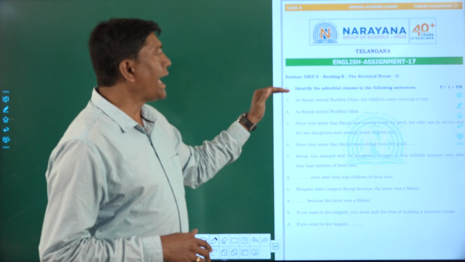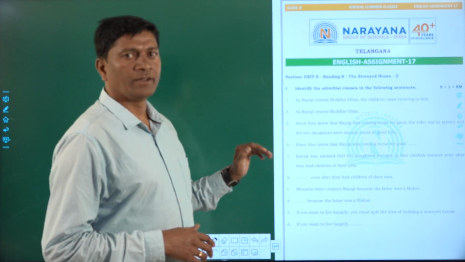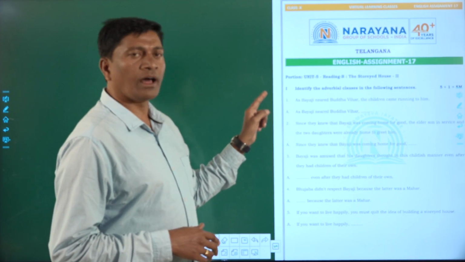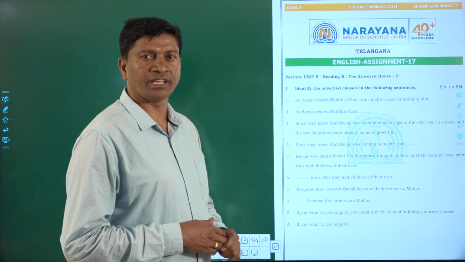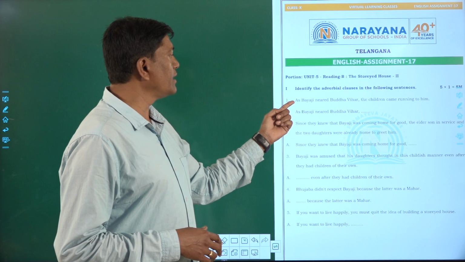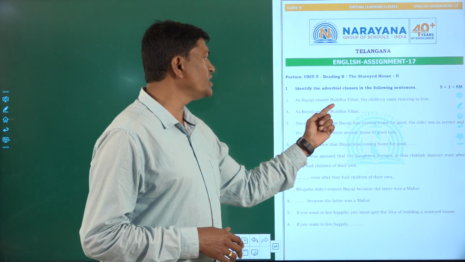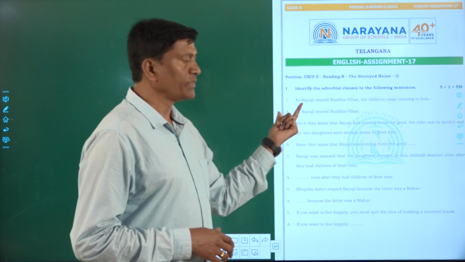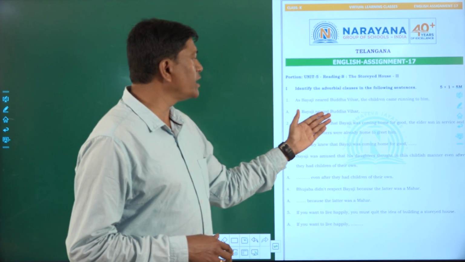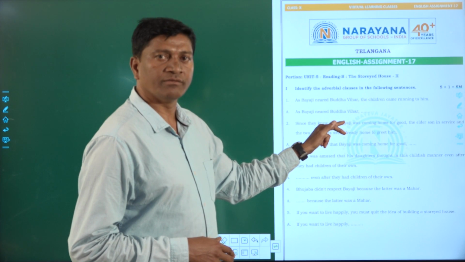So what is the adverbial clause in this? Just now I said we have to use subordinate conjunctions at the beginning of the adverbial clause. So in this sentence, as Bayaji neared Buddha Vihar, this is the adverbial clause in the sentence. The answer is given, so you can check it.